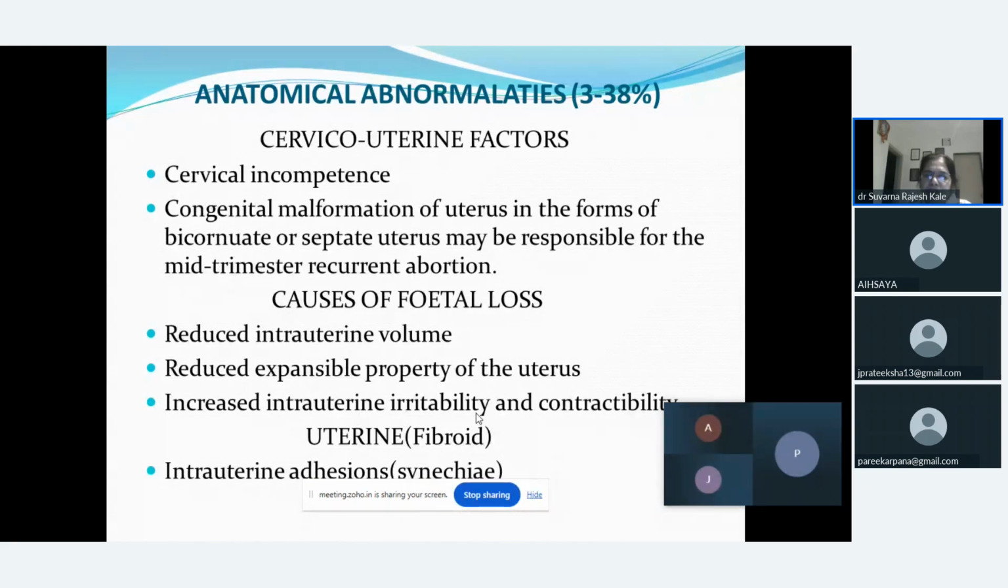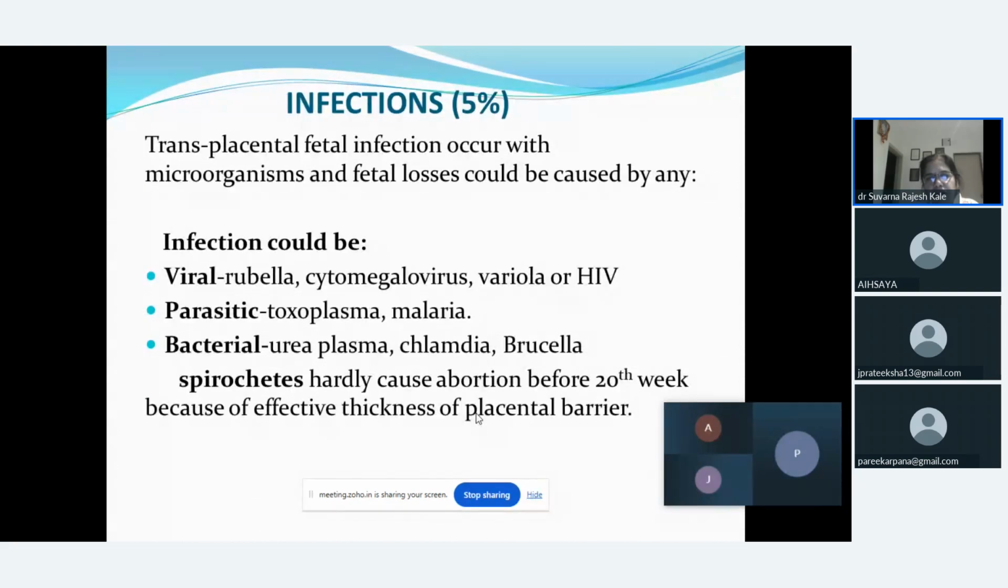Next factor in anatomical abnormality could be uterine fibroid. There could be multiple fibroids at any wall of the uterus, or there could be an intrauterine adhesion. This is also one of the factors due to which the female may undergo repeated abortions.